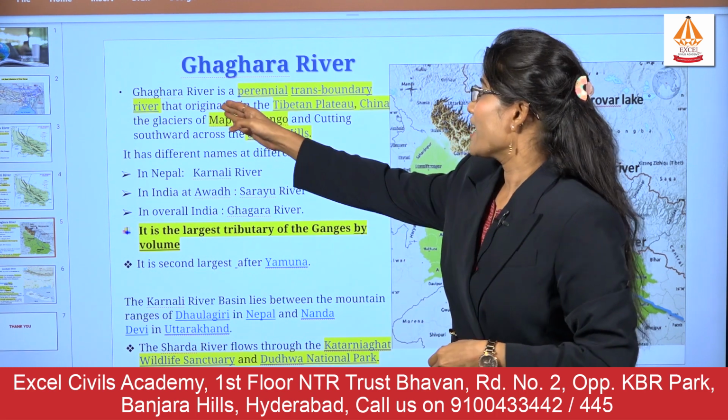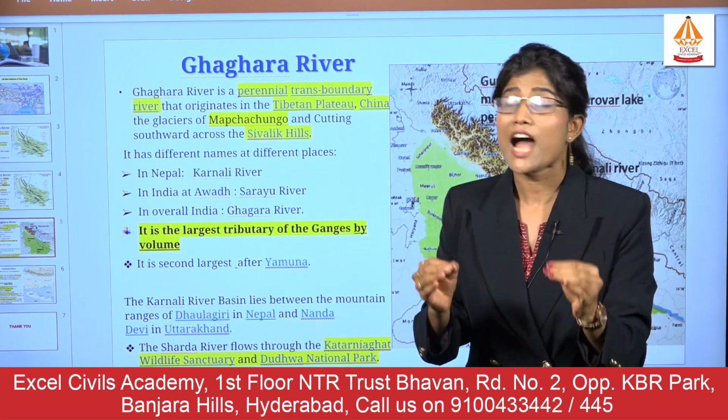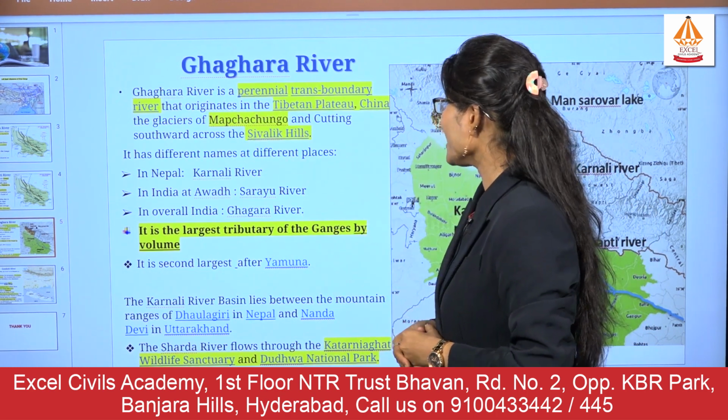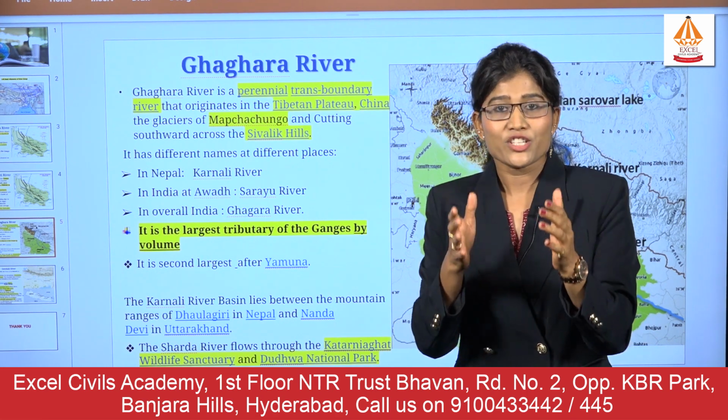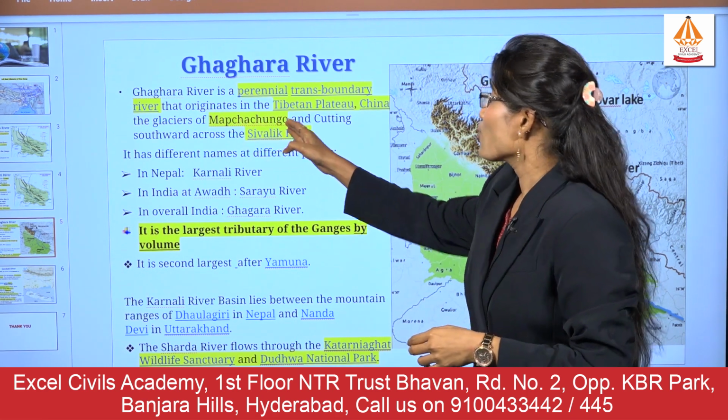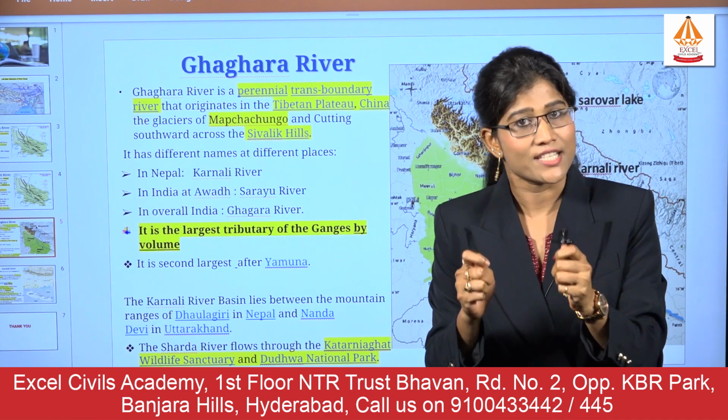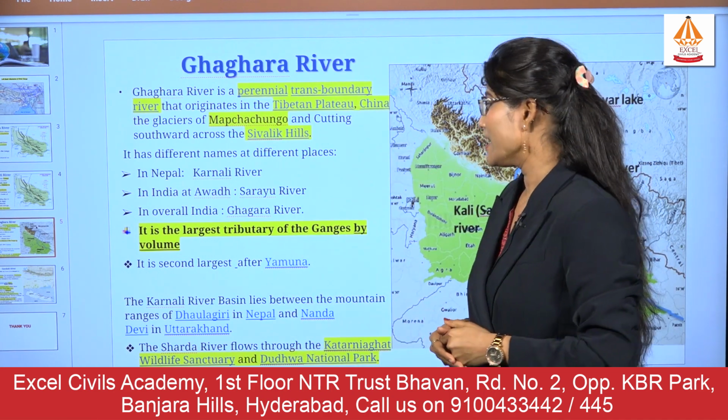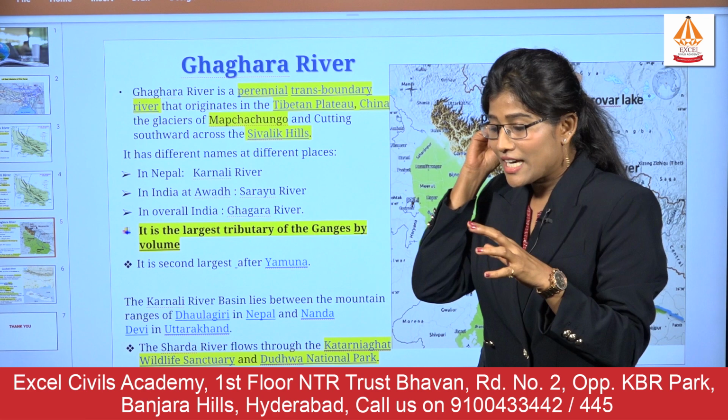So these are the 2 important preliminary facts one needs to remember when they study the river Ghaggar. Now this Ghaggar river is a perennial trans-boundary river which originates in the Tibetan Plateau region of China. Mapchang Chungpo is basically a glacier in this region from where this river originates. Again, remember that this river has a different nomenclature. Throughout India, we call it Ghaggar.